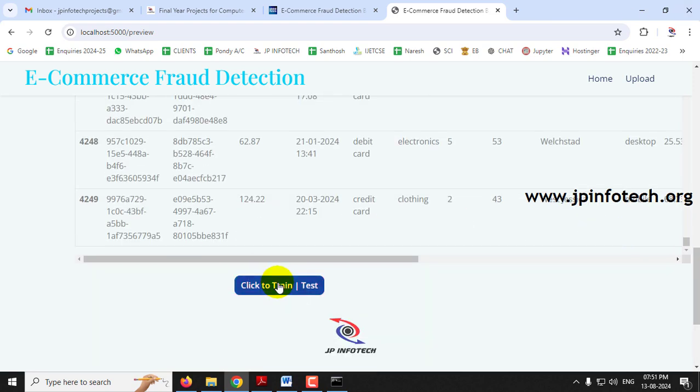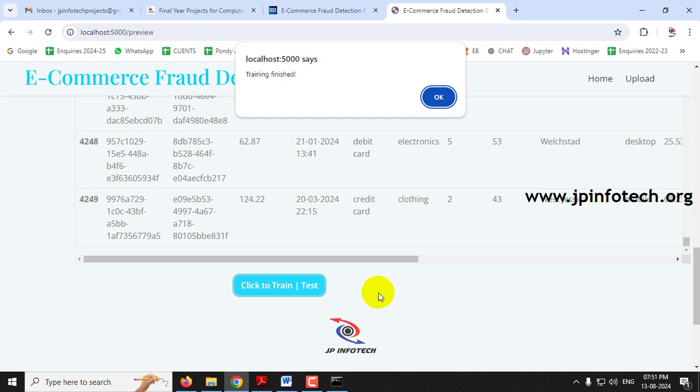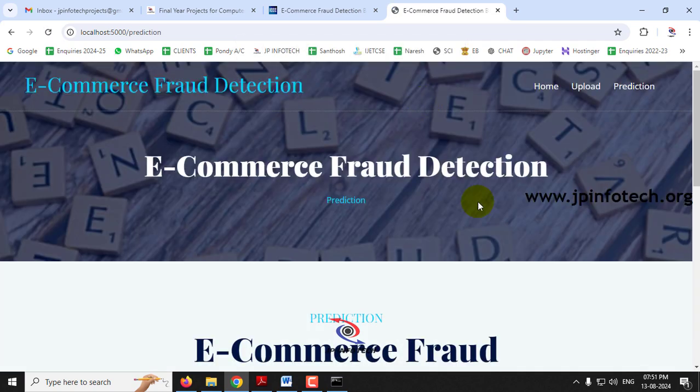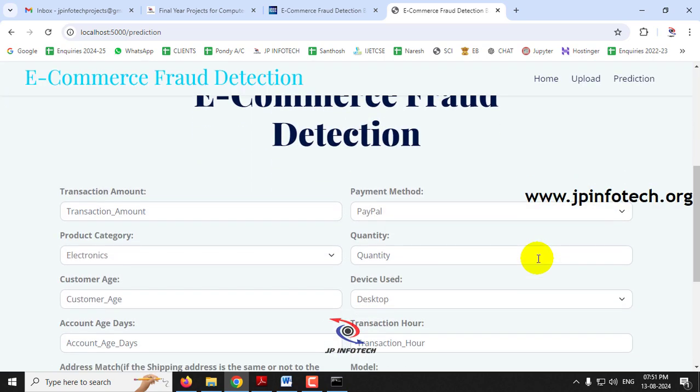So just click the train and test button and kindly wait for a few seconds. Now you can see the training finish message, click OK. Now it will navigate to the important part of the project, that is the prediction part, where